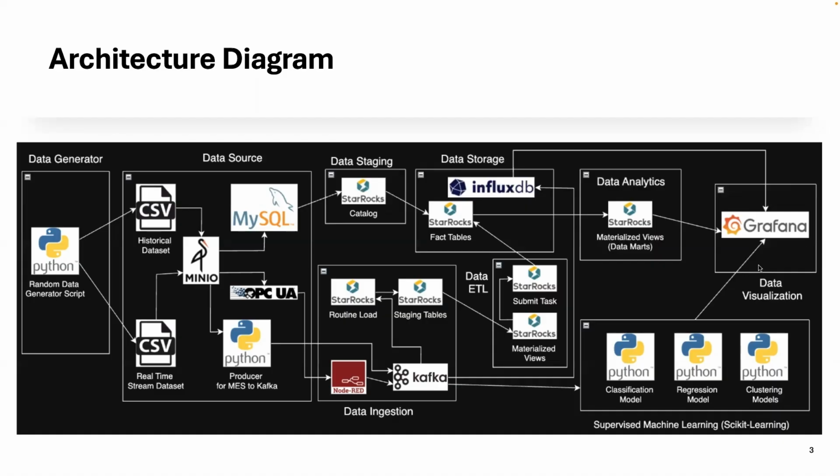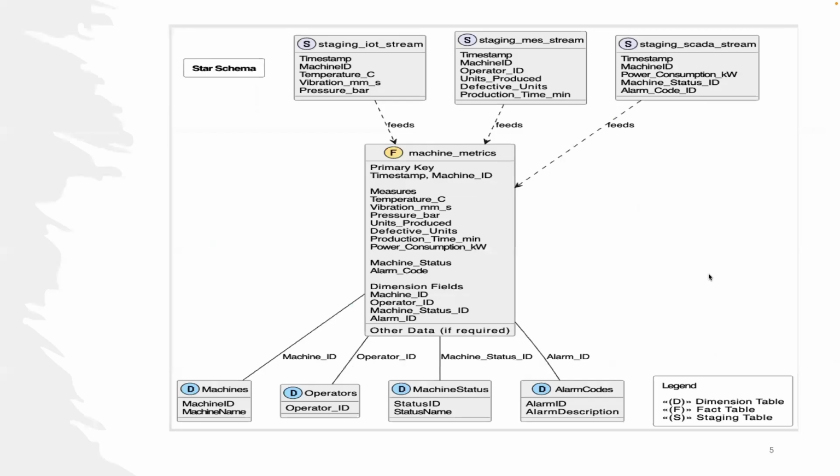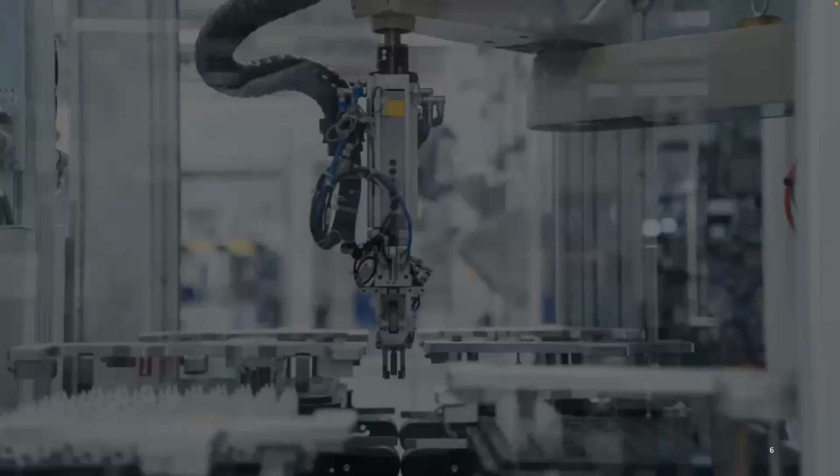Simran will now explain how the entity relations are structured in our datasets. This ER diagram illustrates how machine, their status, operator, and alarm metadata are linked to historical data from IoT, MES, and SCADA systems. The star schema represents our warehousing approach, where streaming data is ingested into staging tables via Starrocks routine load, joined with our dimension tables and consolidated into our fact table, that is machine metrics, to support efficient dashboarding, monitoring, and ML-driven predictive analytics. Dear Professor, we would now like to walk you through the demonstration videos showcasing our implementation.